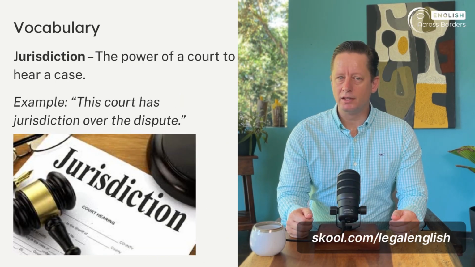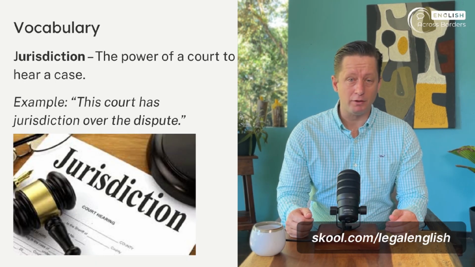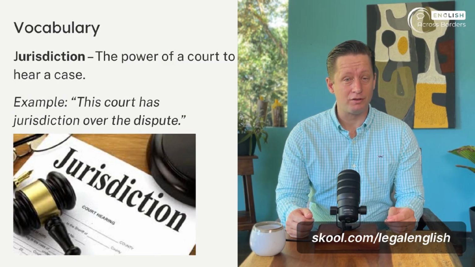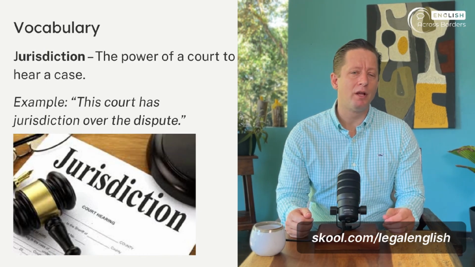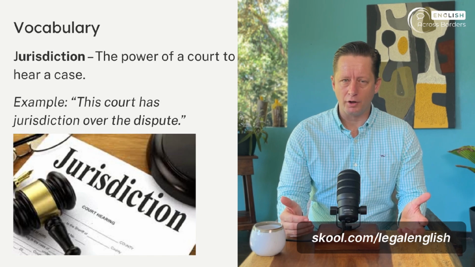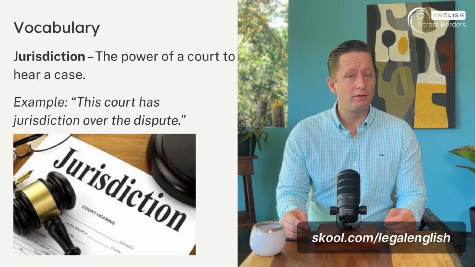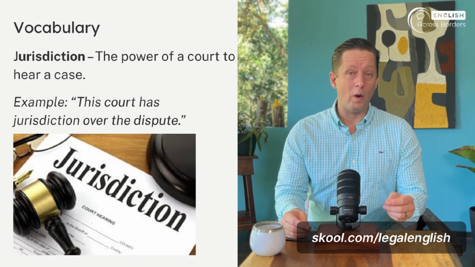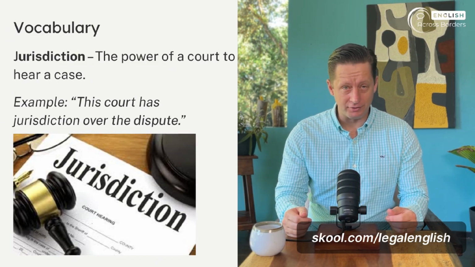Jurisdiction means the legal authority of a court to hear and decide a case. Not every court can decide every type of case. For example, this court has jurisdiction over the dispute. Imagine a company from another country is sued. The lawyer checks. Does this court have jurisdiction, or should the case go to another court? Jurisdiction decides where a case belongs and which court has the power to decide it.